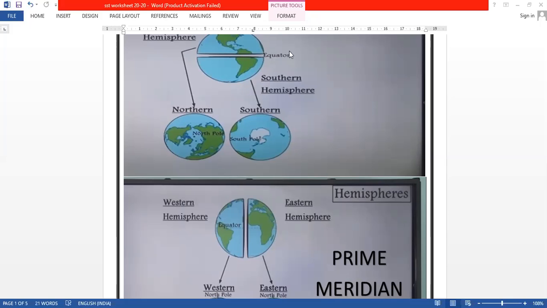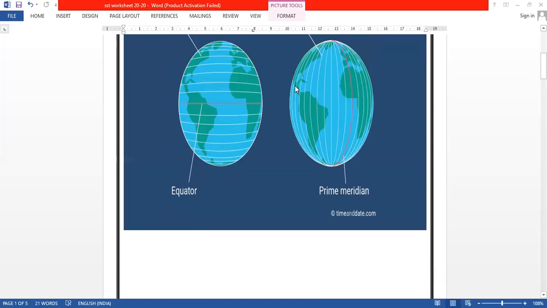Here you can see the lines of latitude are measured in degrees. They are numbered from 0 to 90 degrees, north pole to south. The equator is at 0 degrees and the degrees of the other latitudes keep increasing as we move towards the poles. The north pole and south pole are at 90 degrees.